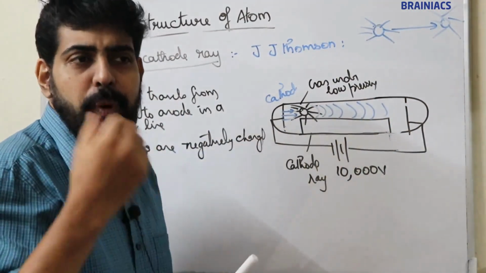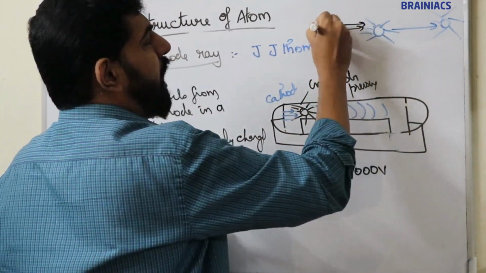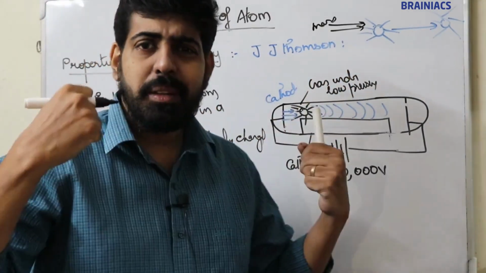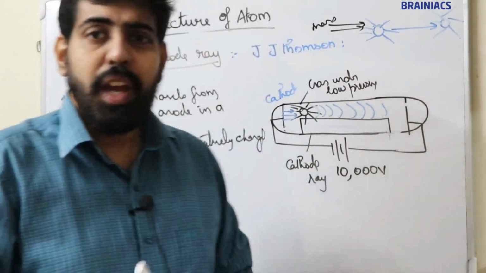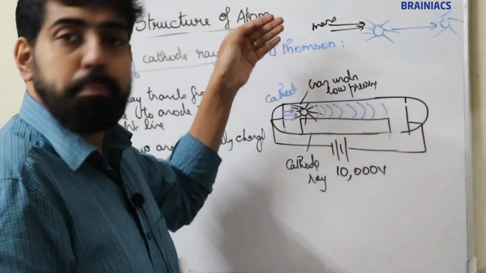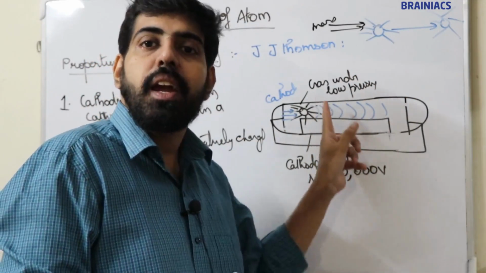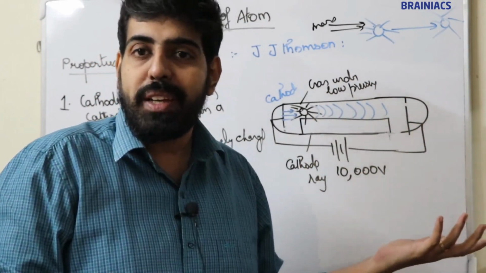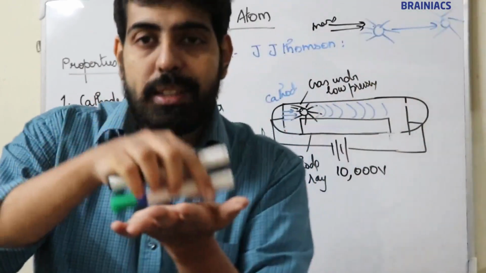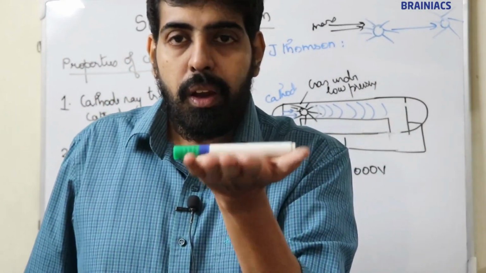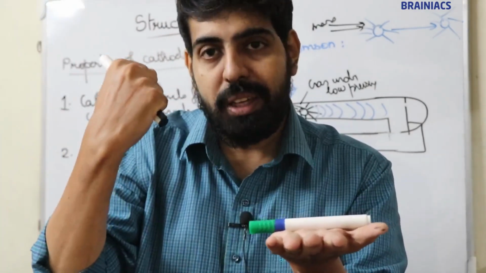If a particle has mass, it possesses some strength. When a particle having mass collides with this pinpoint wheel, obviously it will rotate. For example, if you consider this pen, my hand has mass, that means I have strength.